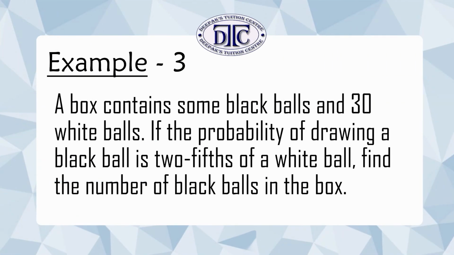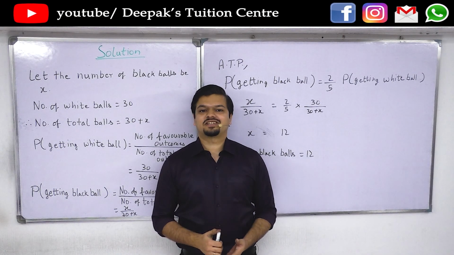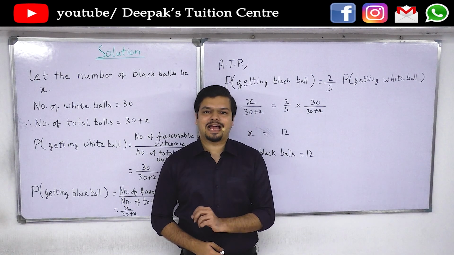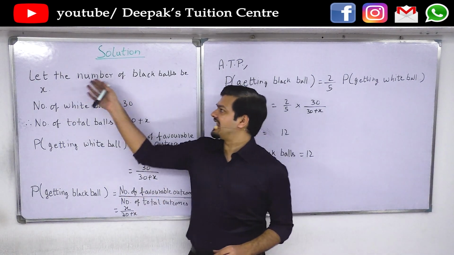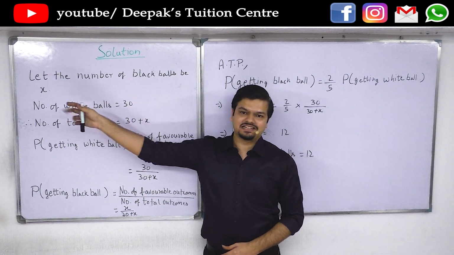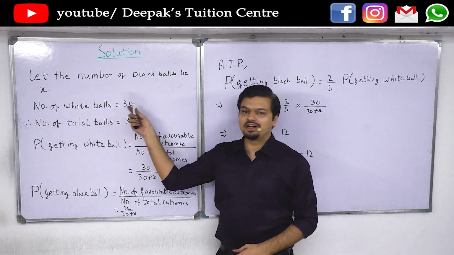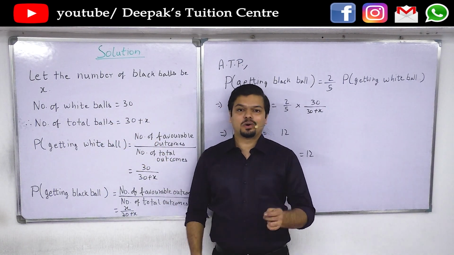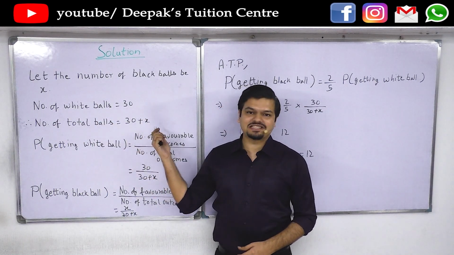A box contains some black balls and 30 white balls. If the probability of drawing a black ball is 2/5 of a white ball, find the number of black balls in the box. In the question, it is asked to find the number of black balls. So we have already taken, let the number of black balls be x. And it is given that the number of white balls is 30. So therefore, total number of balls is 30 plus x.